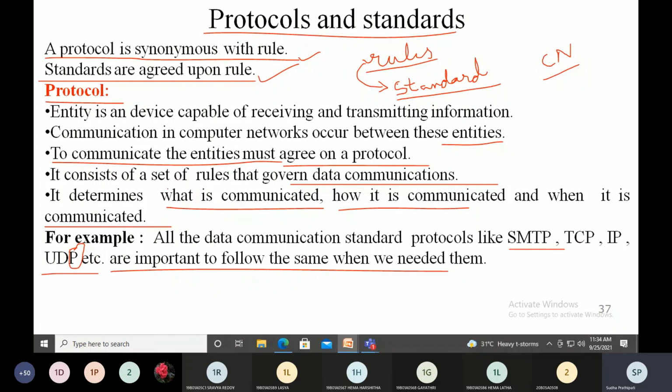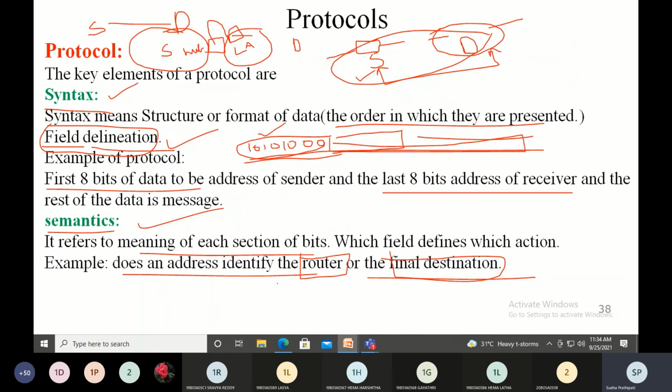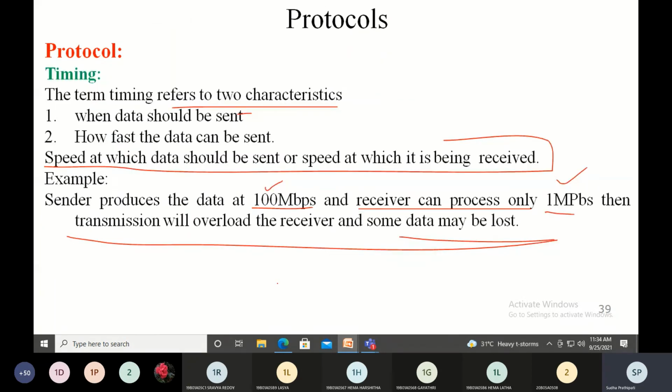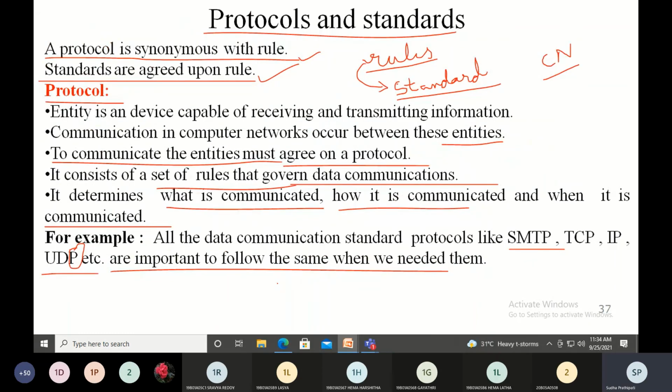It is a set of rules that govern data communication, and it can be in terms of the syntax protocol, the semantic protocol, or the timing protocol. All these are considered to be protocols. I hope everybody understood what a protocol is.